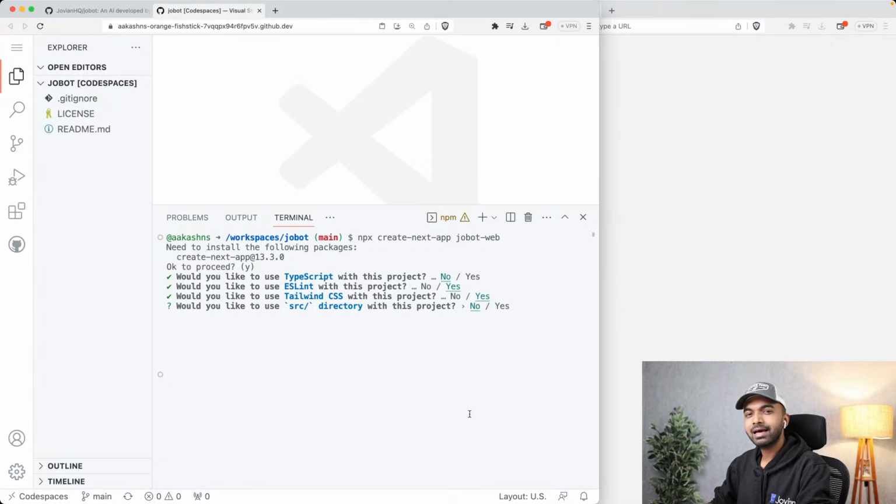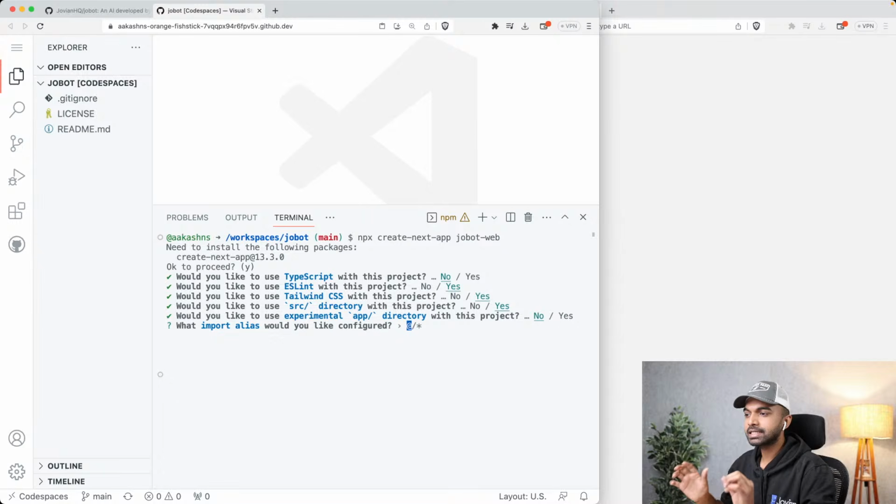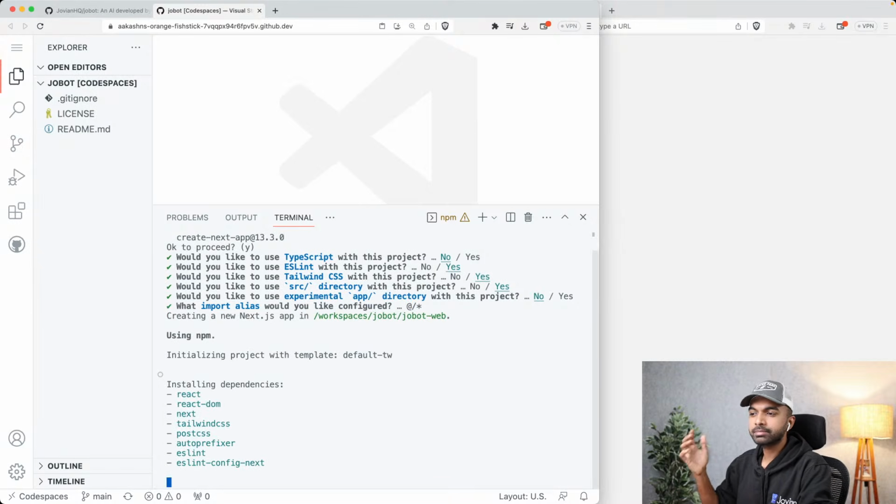And would you like to use the src directory? So this is just a good convention to put all the application code within an src directory. So I'm going to click yes. Would you like to use the experimental app directory? Probably not for now. Maybe at some point, but no, we want to stick with whatever is the basic setup. And finally, import alias, I'm just going to click enter here.